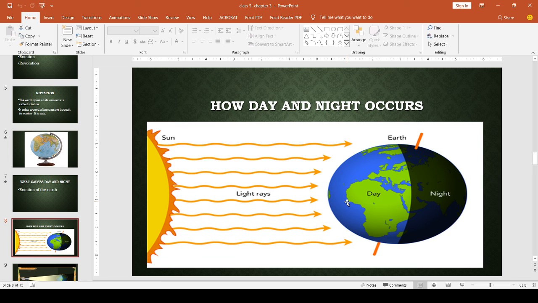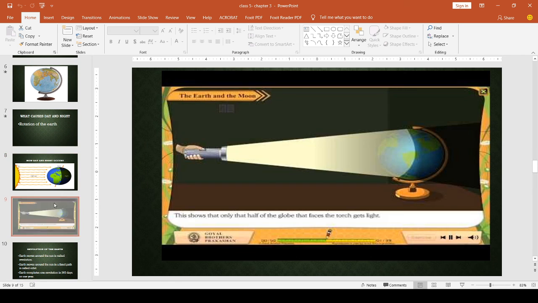So now we are in a class, we can conduct this experiment in a class with the help of a torch and a globe. But we are here, so I will explain with the help of a picture. See, this is one of the experiments with a torch and globe. So the globe is considered as what? Our planet Earth. And this torch is considered as sun. Okay. And the torch and globe are kept in a dark room.